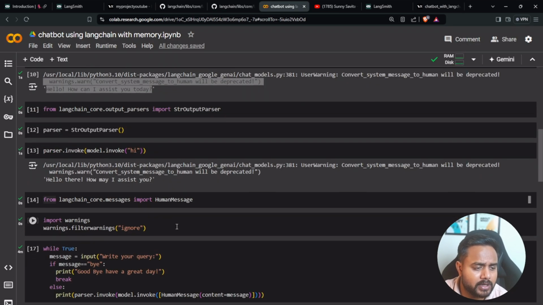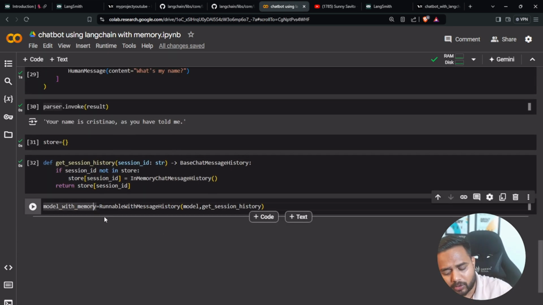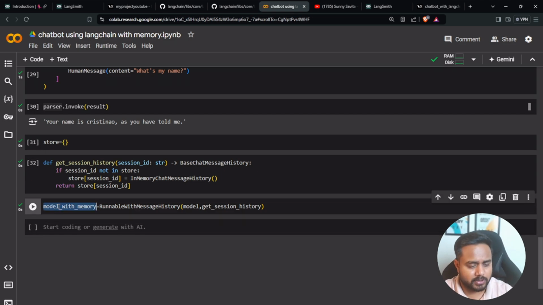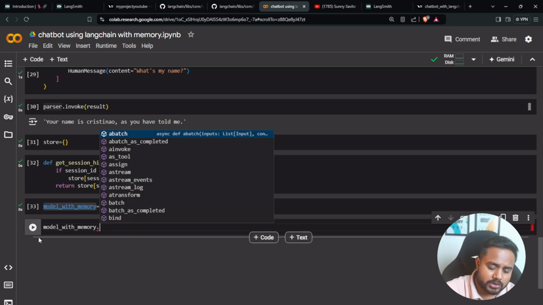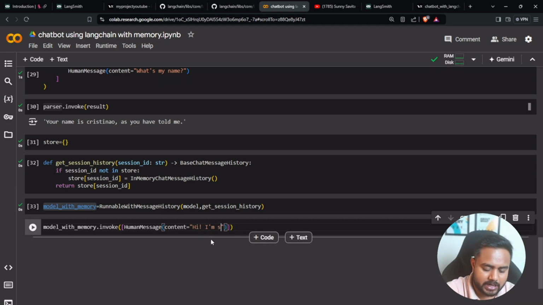So I have this base history, and I have this model along with this get session history. Now what I will do, I will call this particular model dot invoke. So here I'm going to invoke this particular model. Now I'll be keeping my message over here. But guys, as I told you, here I can pass the message. I'm Bob, or let's say now I am writing, I am Sunny Savita, my full name.